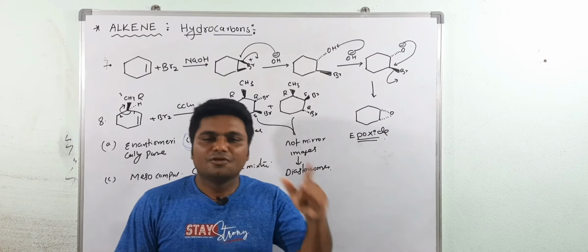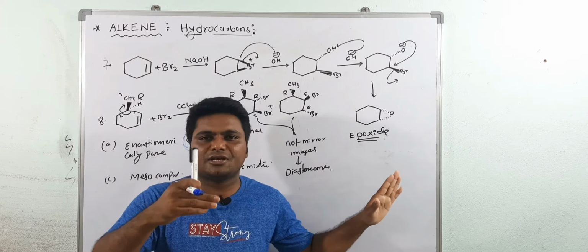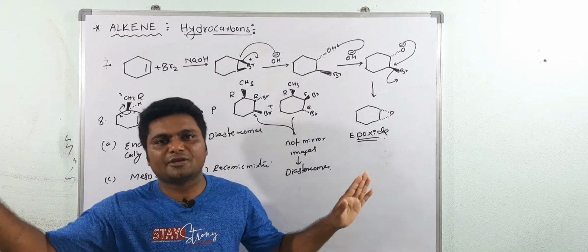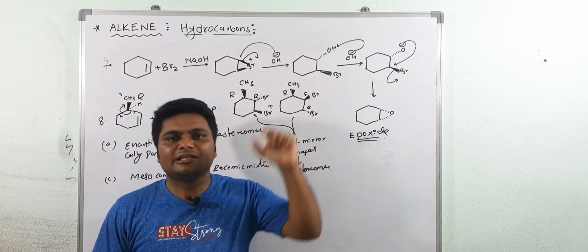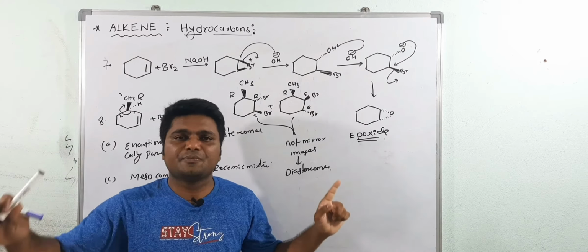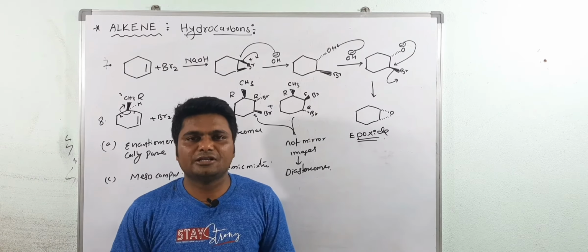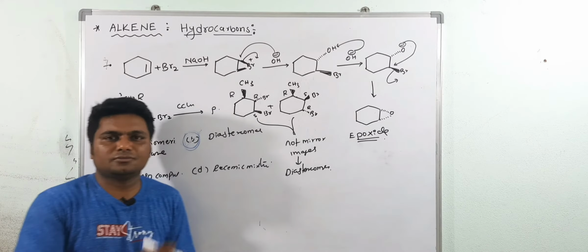Once again, when there is no chiral center in the reactant, while doing the reaction a chiral center forms in the product, it means enantiomers. When there is a chiral center in the reactant, while doing the reaction you get a new chiral center, it means diastereomers. Understood now? Okay, write down.